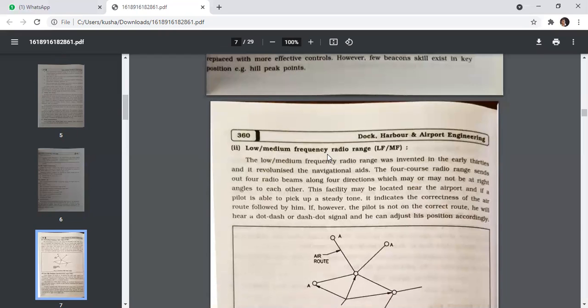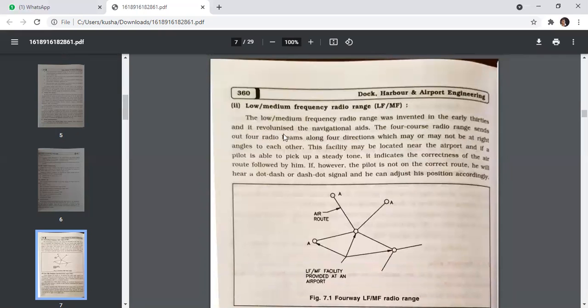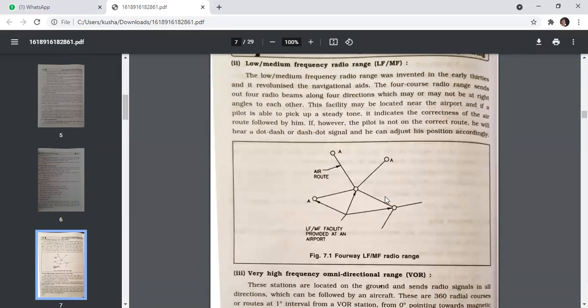Low medium frequency radio range. The low medium frequency radio range was invented in the early 30s, and it revolutionized the navigational aid. The four course radio range sends out four radio beams along four directions, which may or may not be at right angles to each other. This facility may be located near the airport, and if a pilot is able to pick up a steady drone, it indicates the correctness of the air route followed by him. If, however, the pilot is not on the correct route, he will hear a dash dot signal, and he can adjust his position accordingly.